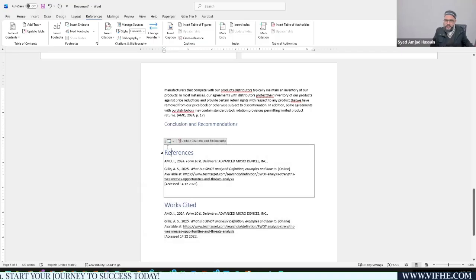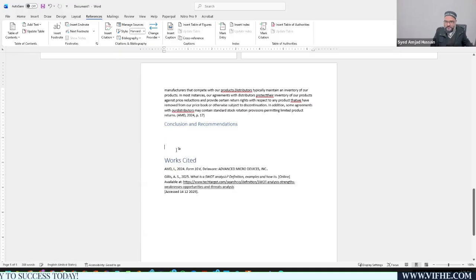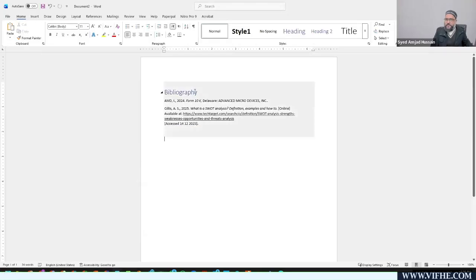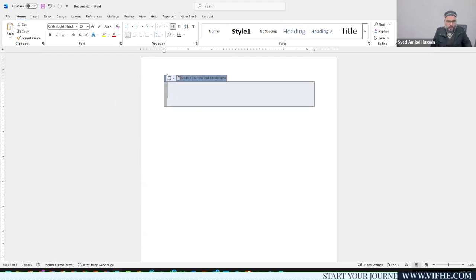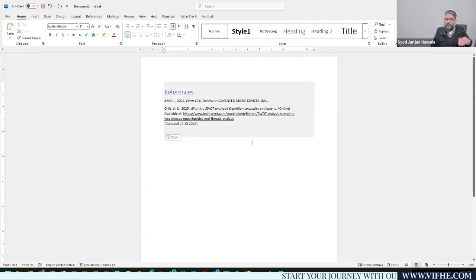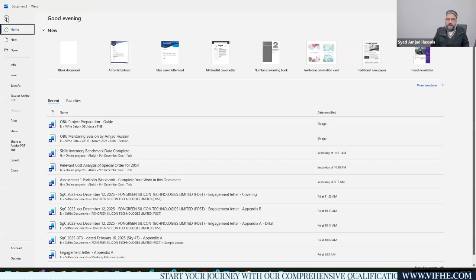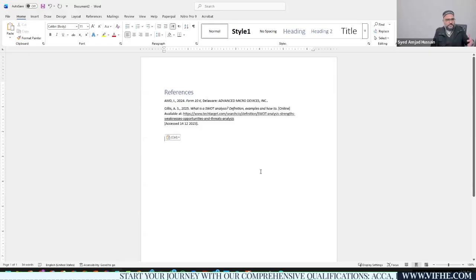So what you need to do is hit these three buttons, Control X, cut this data, and open up a new file with the name of bibliography. Then you just need to paste it here, and all the references will automatically be pasted here. And this you can save as a bibliography file, right? So this is how you need to complete your bibliography.